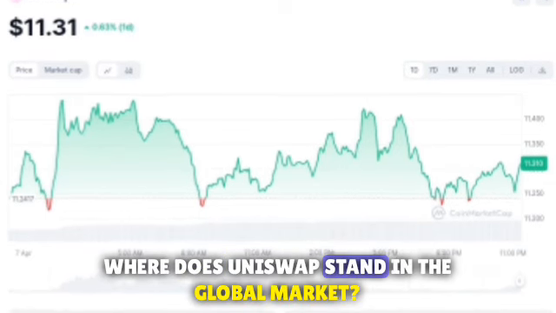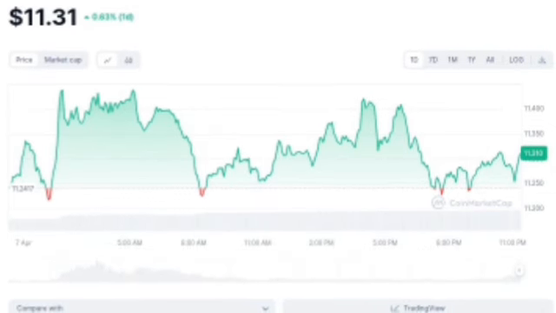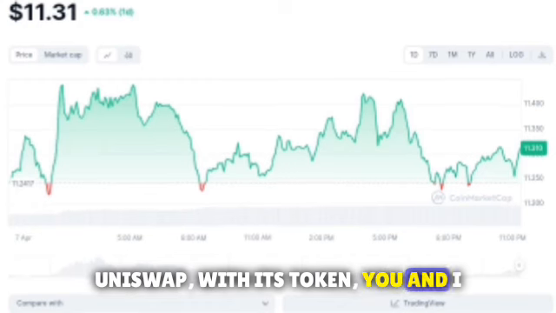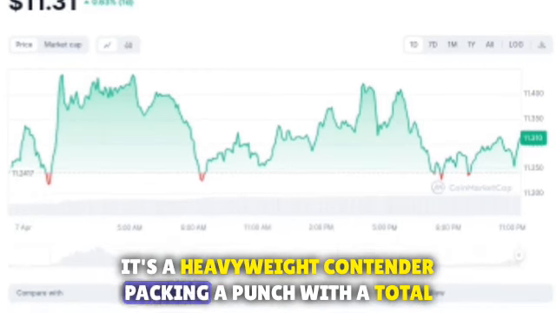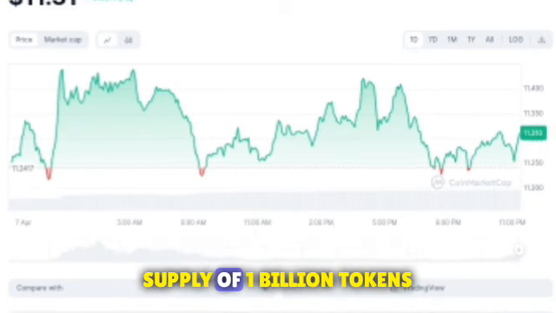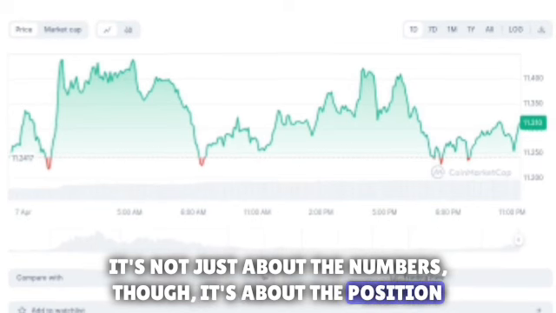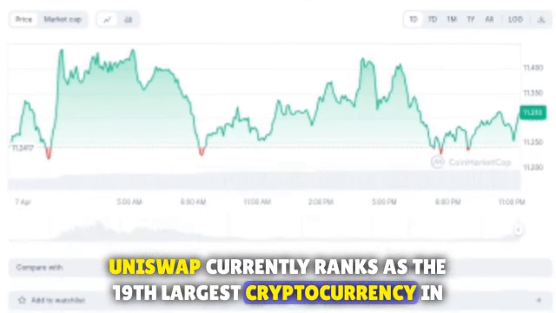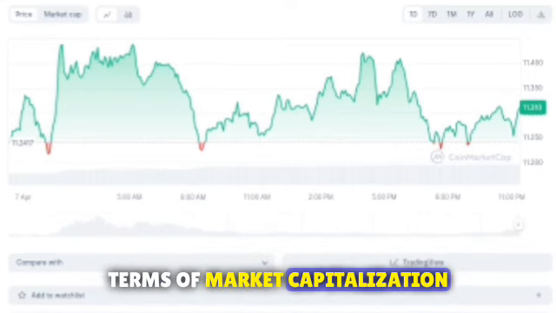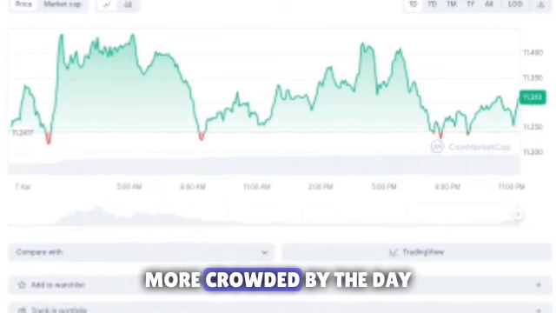Where does Uniswap stand in the global market, and what can we expect in the near future? Uniswap, with its token UNI, is not just another name in the crypto world. It's a heavyweight contender packing a punch with a total supply of 1 billion tokens. It's not just about the numbers though, it's about the position. Uniswap currently ranks as the 19th largest cryptocurrency in terms of market capitalization. That's a spot in the top 20, in a playing field that's becoming more crowded by the day.